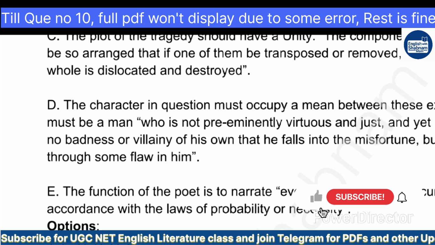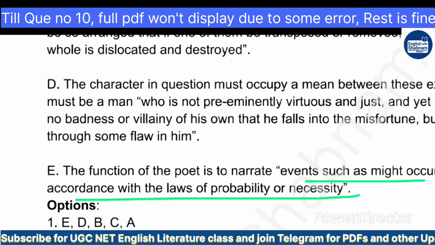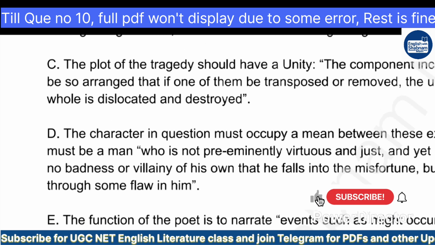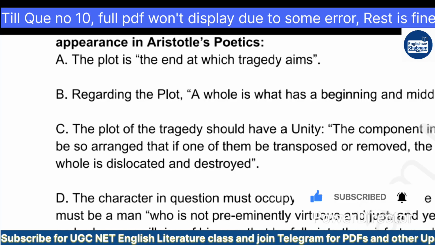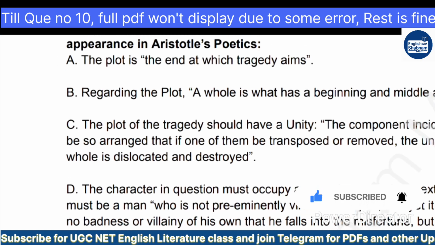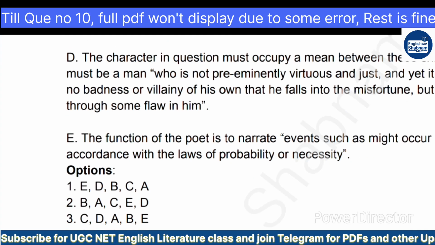And option E is saying the function of the poet is to narrate events such as might occur in accordance with the laws of probability or necessity. It's like they have picked random lines from the work. See how lengthy the options are. Here are the options, everybody.